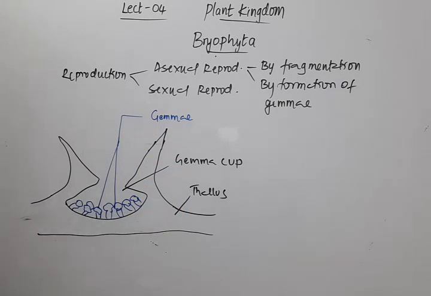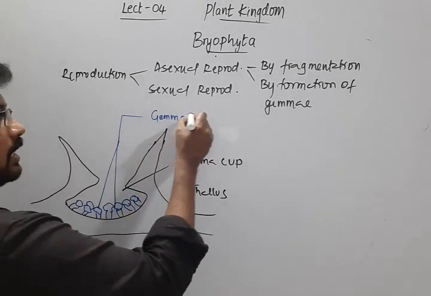This is the cup inside which we find these structures called gemmae. These gemmae are green multicellular asexual buds.